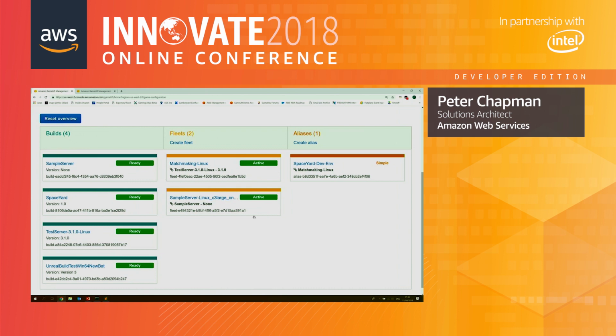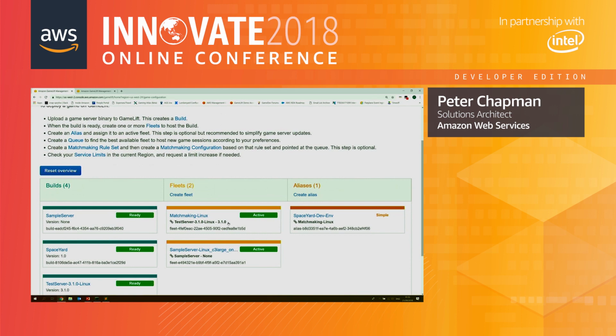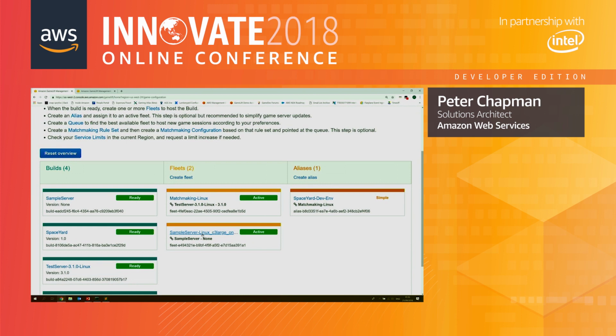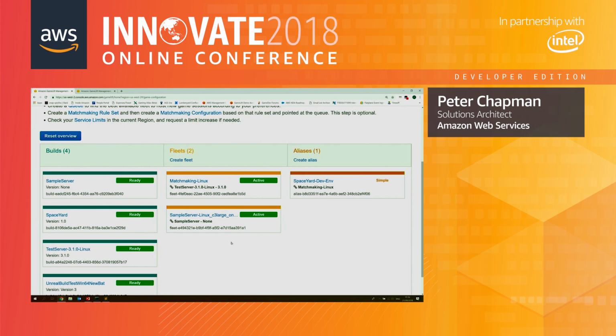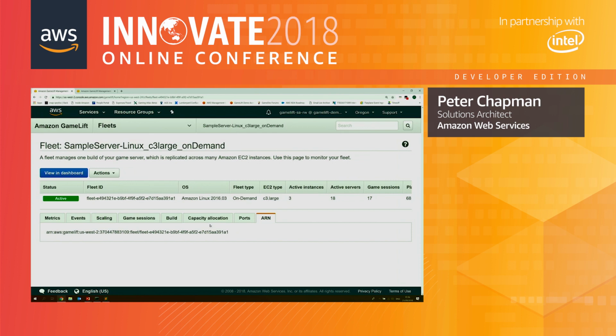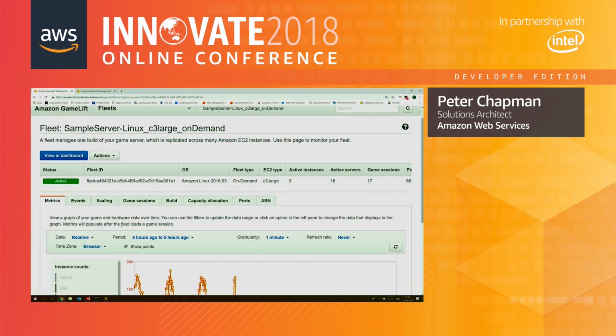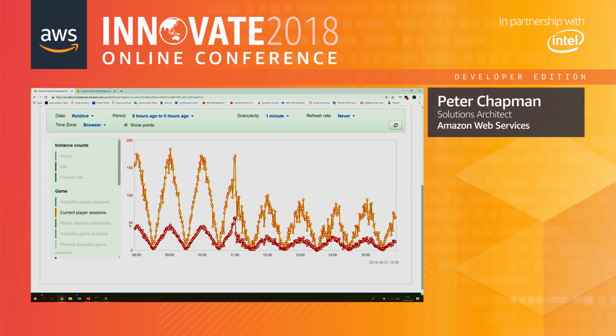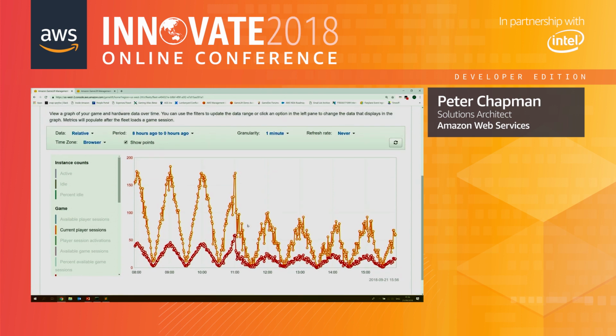Next, I have here in my account 2 fleets. Well, actually, I have more than this. These are just the fleets that are deployed to Oregon. I actually have a copy of this particular fleet also deployed to the North Virginia region as well, so we'll see me using that in a queue in a second. But just to take a quick look at a fleet. A fleet is, as I said before, a collection of automatically scaled AWS infrastructure that GameLift deploys your server to and scales automatically up and down based on demand. And you can see here, this is an example that we've got running in an account at the moment, automatically handling player sessions and giving sessions to players when they request them.